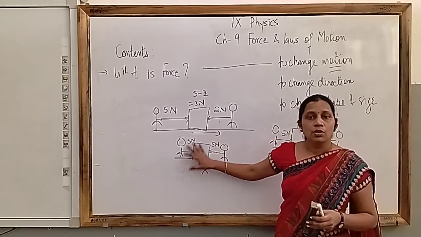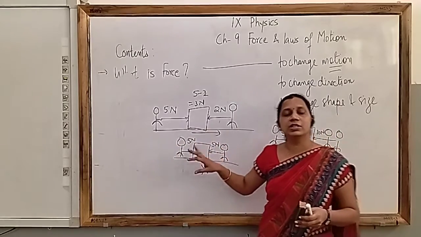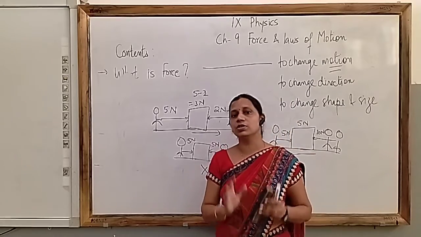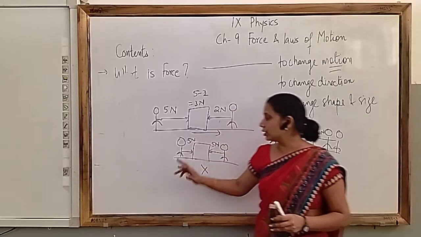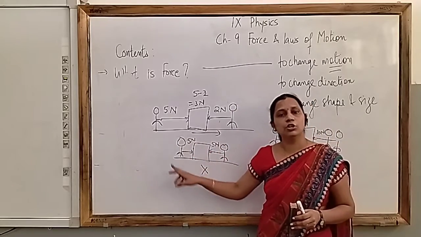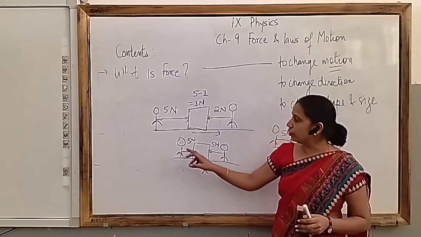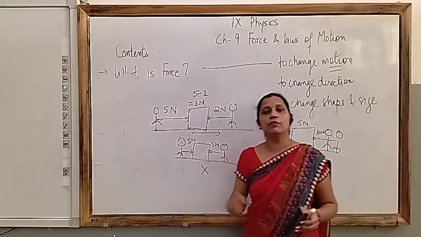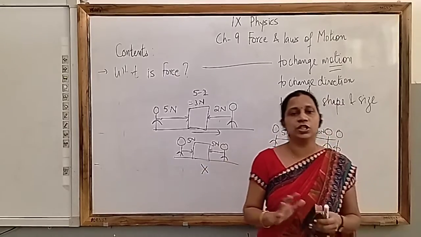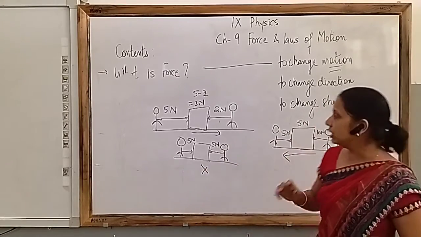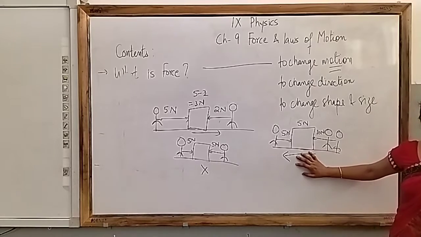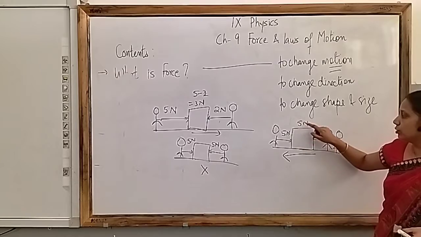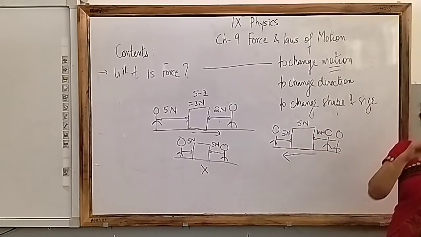Now, when force is applied on a system in such a way that total or net force is zero, like in this one, then this is the condition of balanced force. So net force is zero. So in case of balanced force, there will be no movement of object. There will be no motion, no change in position. Similarly, if you see third case, this is also the case of unbalanced force, because there is some net force of 5 Newton and object is moving in this direction.